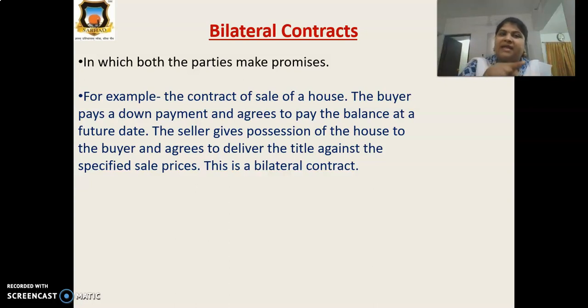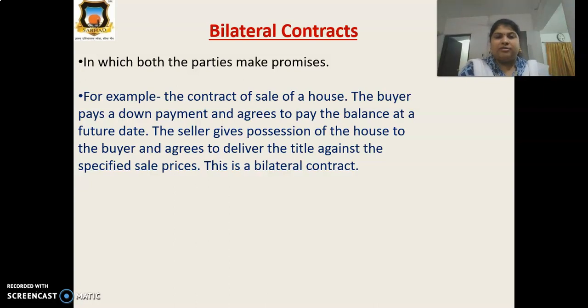The buyer pays a down payment and agrees to pay the balance at a future date. The seller gives possession of the house to the buyer and agrees to deliver the title, meaning he transfers ownership in the buyer's name, against the specified sale price. This is a bilateral contract.